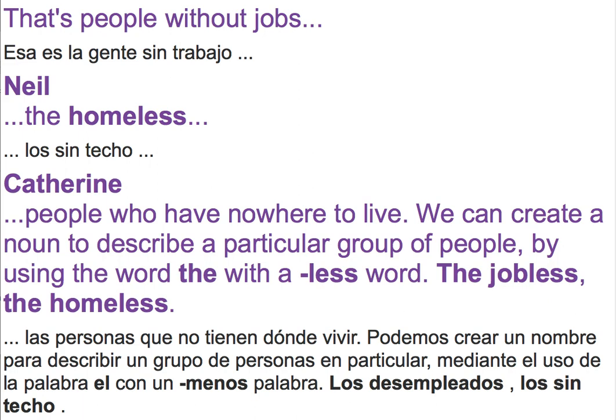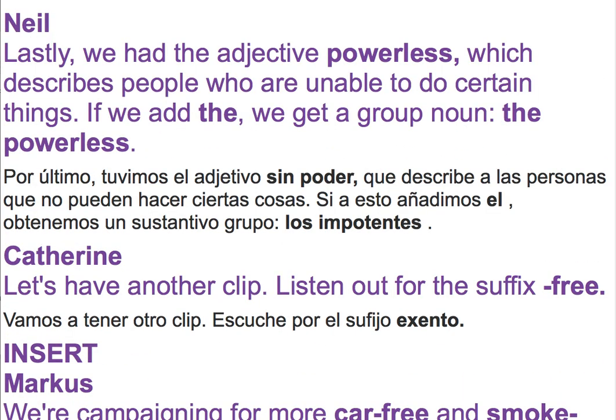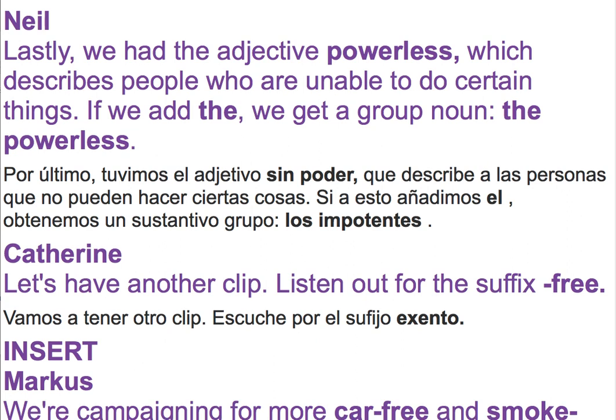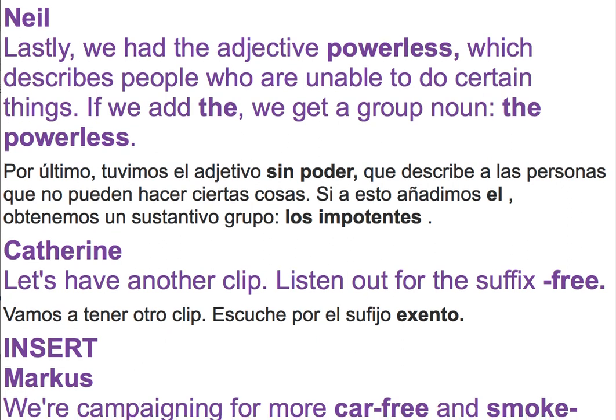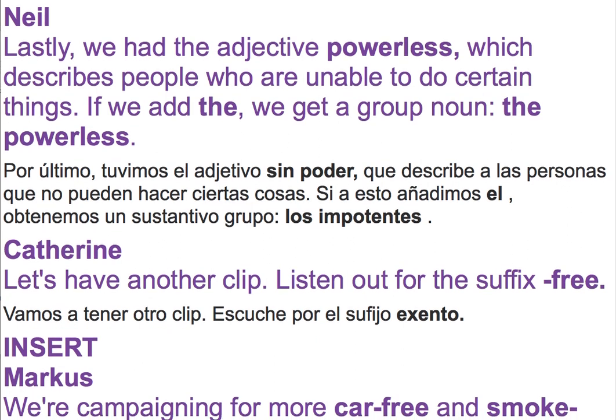The jobless, the homeless. Lastly, we had the adjective powerless, which describes people who are unable to do certain things. If we add the, we get a group noun, the powerless.